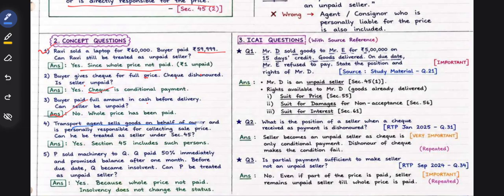A transport agent sells goods on behalf of the owner and is personally responsible for collecting the sale price. Can he be treated as a seller under Section 45? Yes, Section 45 includes such persons who are responsible for collecting the price, like a transport agent.